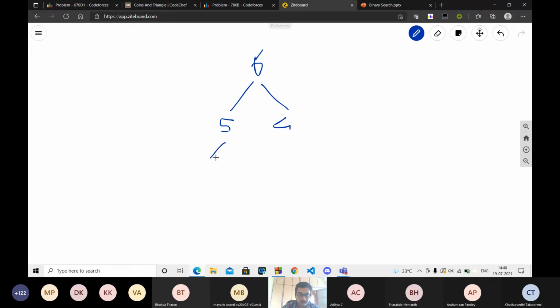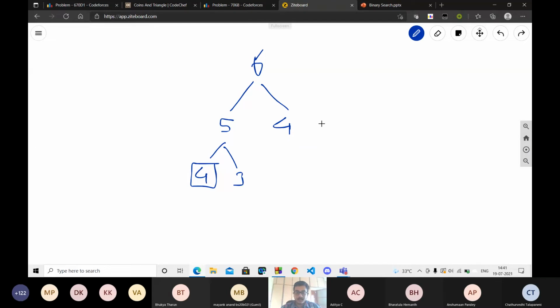Then 5 will call 4 and 3. So we can see that after we are done with the entire 5, we are again calling 4. But we have already calculated fib of 4 here. So we are again calling fib of 4, and that's a waste of time, right?